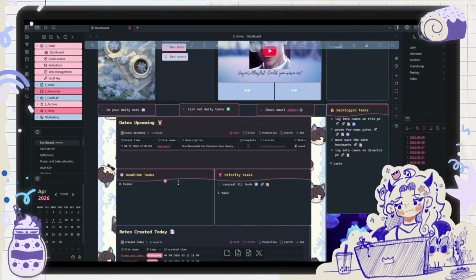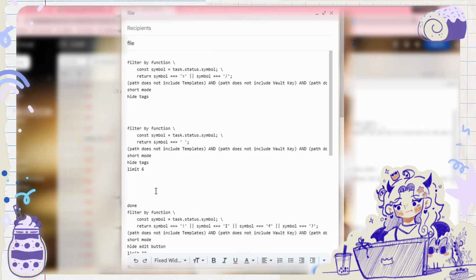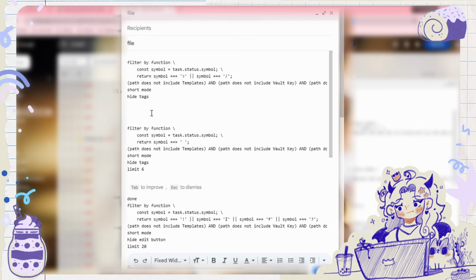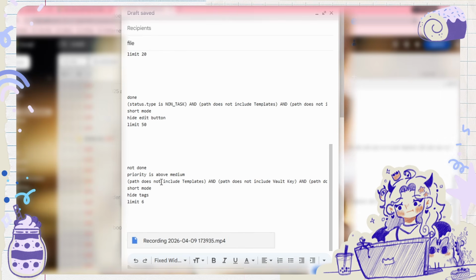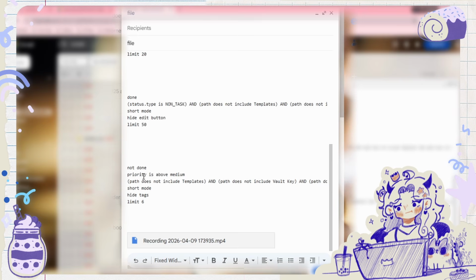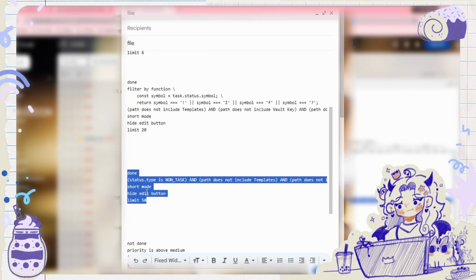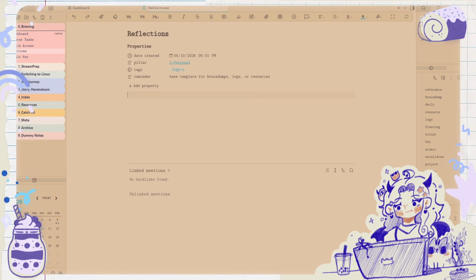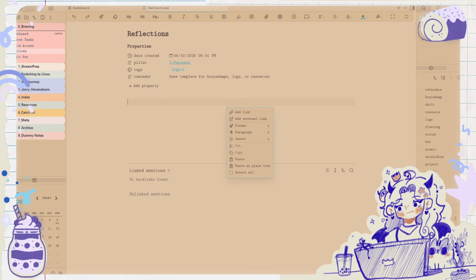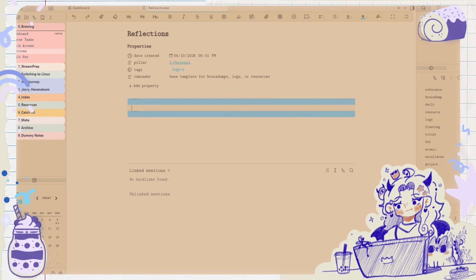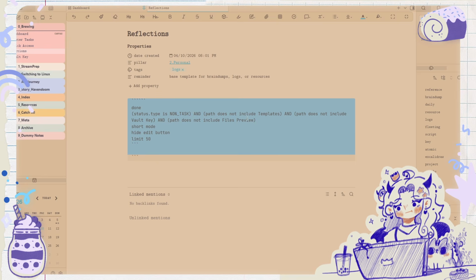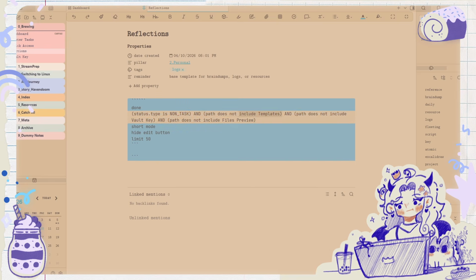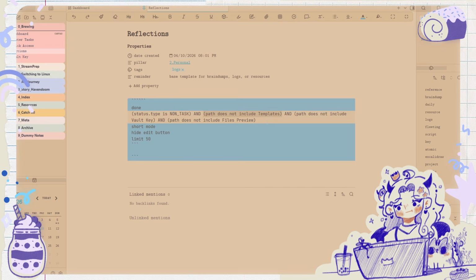Now the block quote I need, luckily I made a little draft when I was at work at the library of all the functions that I have so far that I've got working. So this one, okay, this one's for the reflections. So I need to insert a block quote, code block. Status type is non-task. Path does not include templates. I don't think there's anything even in my templates right now.